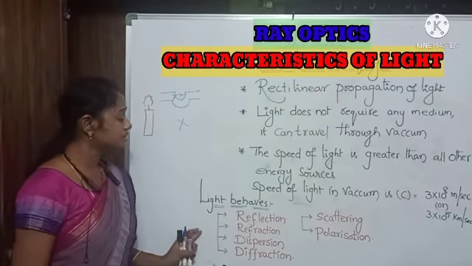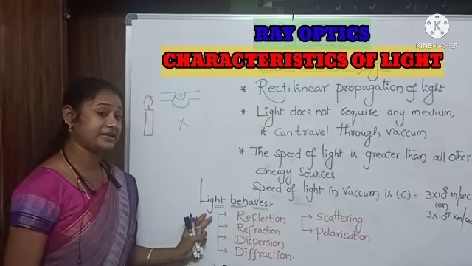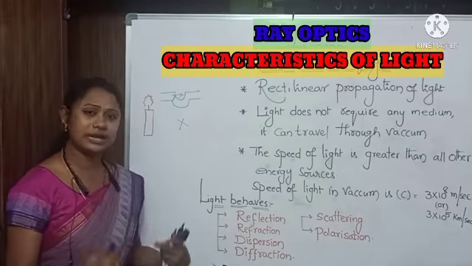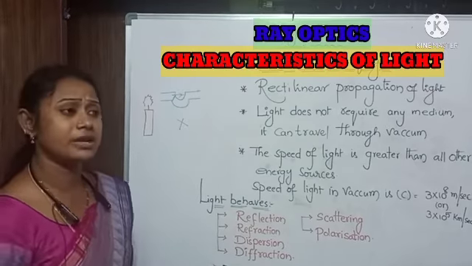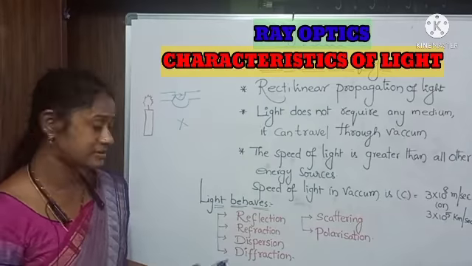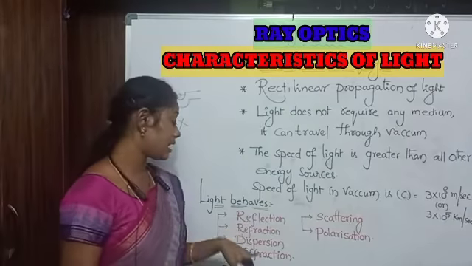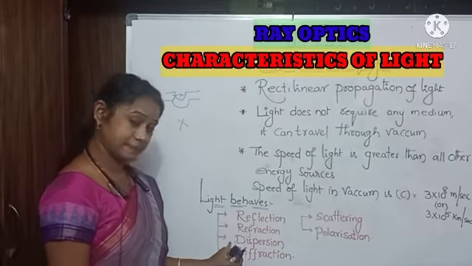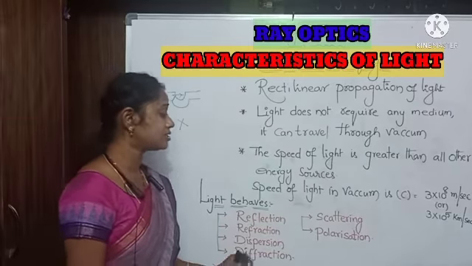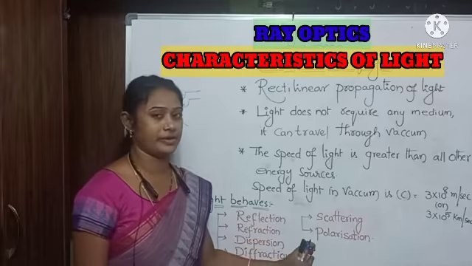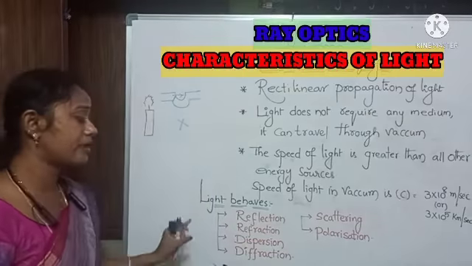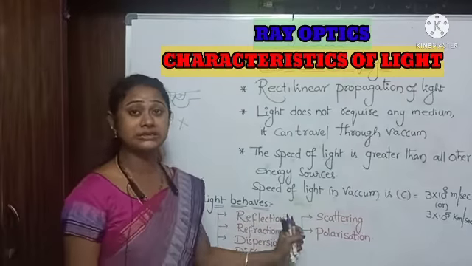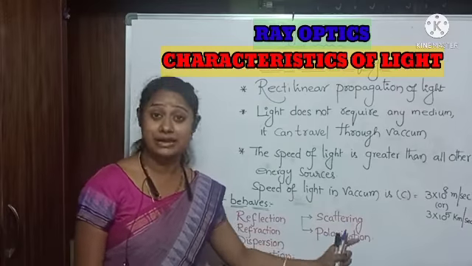And there are some other properties of light. How does light behave? The behavior of light is in different ways, like reflection, refraction, dispersion, diffraction, scattering, polarization. These are the main important basic behaviors of light.